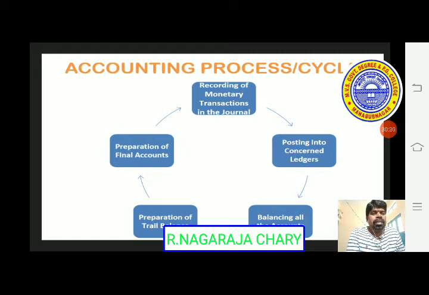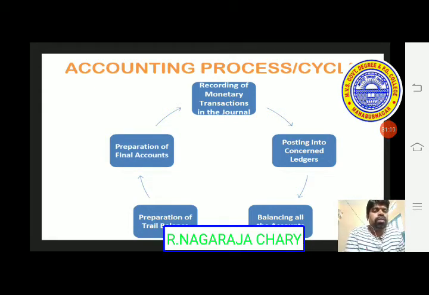We have to see separately according to the nature of the transaction, all the liabilities and all the assets, because at the end of the period we have to know what the assets, liabilities and profit are. That's why we have to know the summary of the transactions, and post into concerned ledgers. That is the second step.